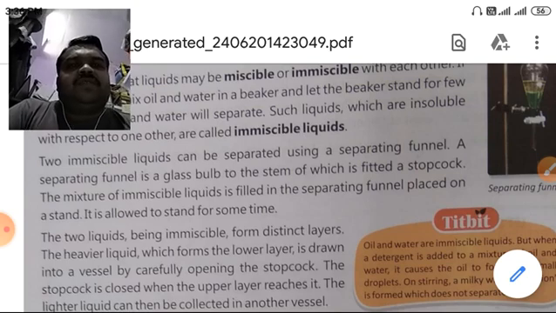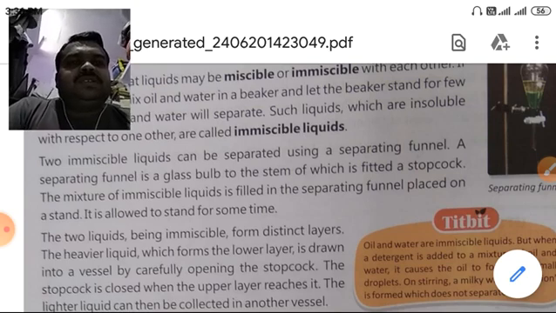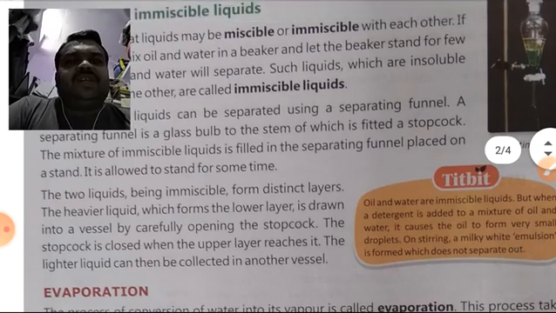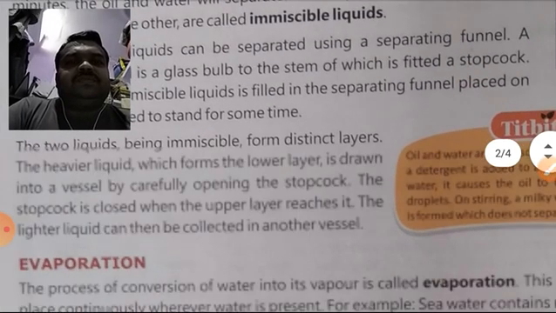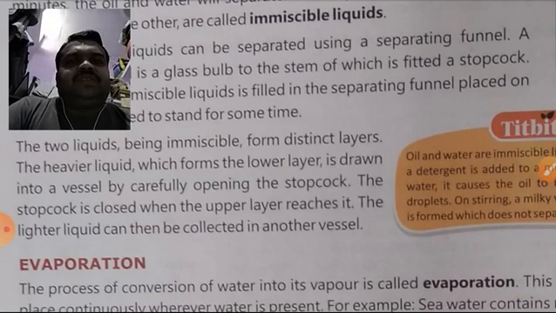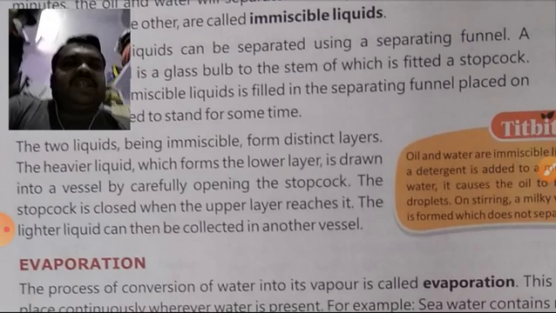The mixture of immiscible liquids is filled in the separating funnel placed on a stand. It is allowed to stand for some time. Two liquids, being immiscible, form distinct layers.